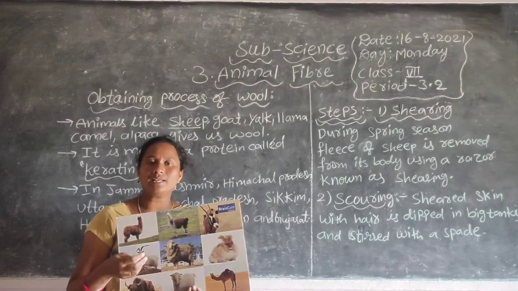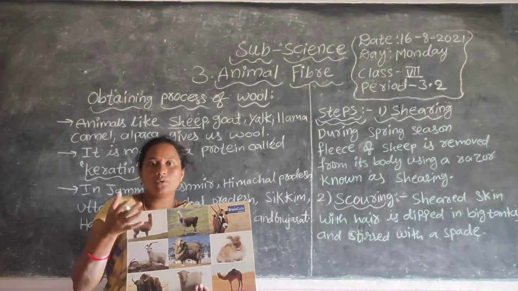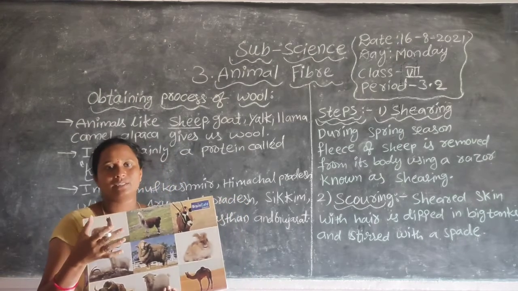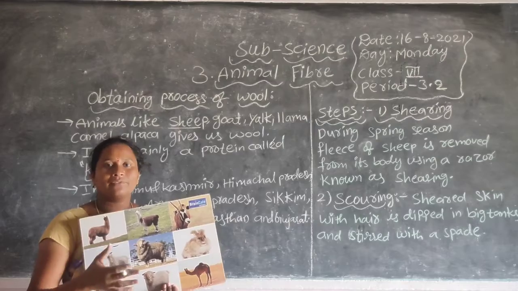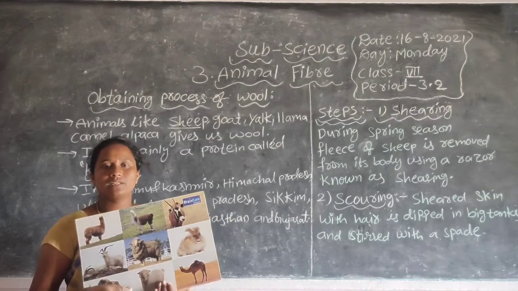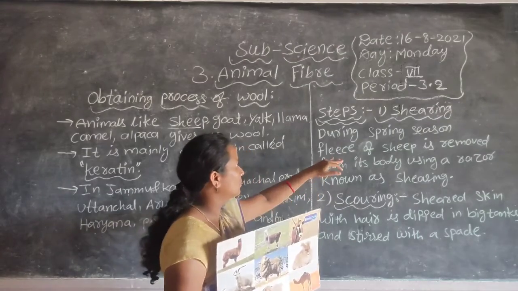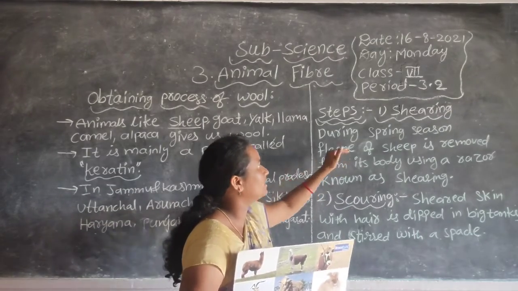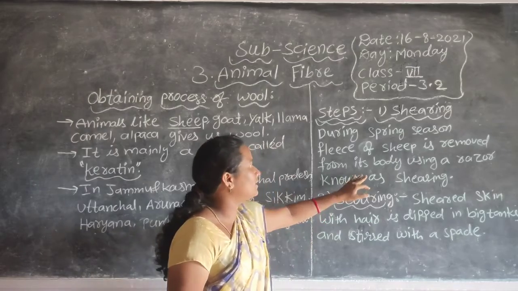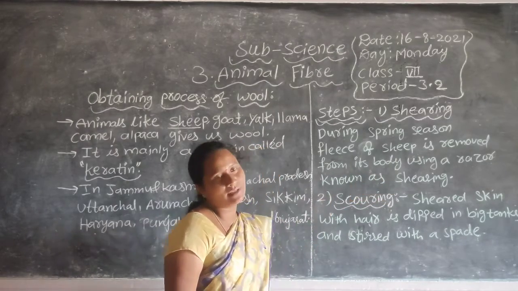If it were done in winter, it would be very cold in those places, and it would be very difficult for the animals to survive. That's why shearing is mainly done in spring season. So what is the definition of shearing? The removal of the fleece of sheep from its body using a razor is known as shearing.